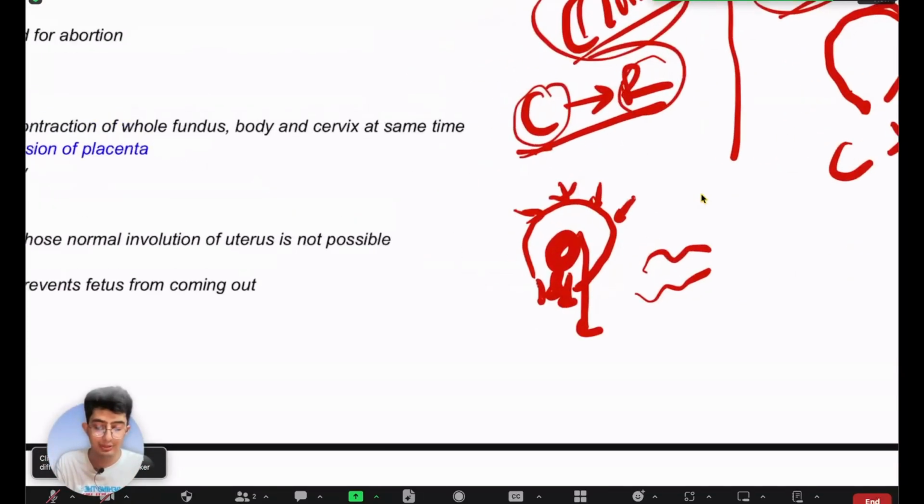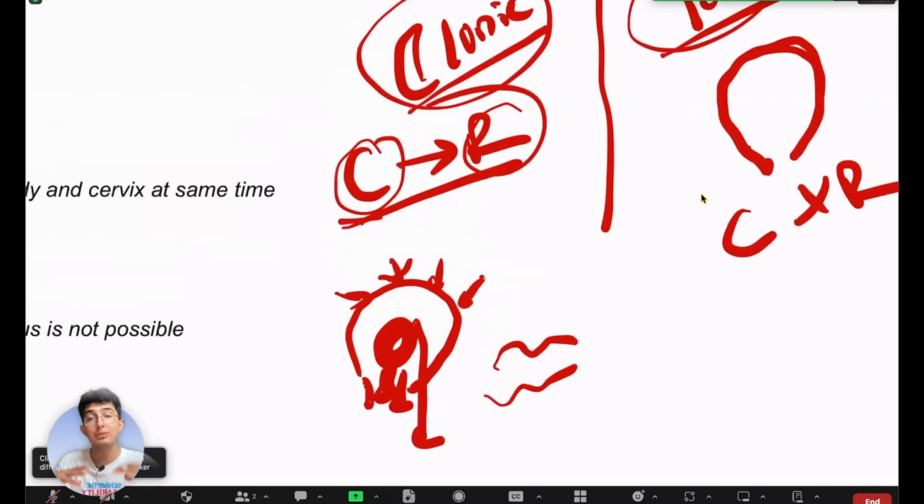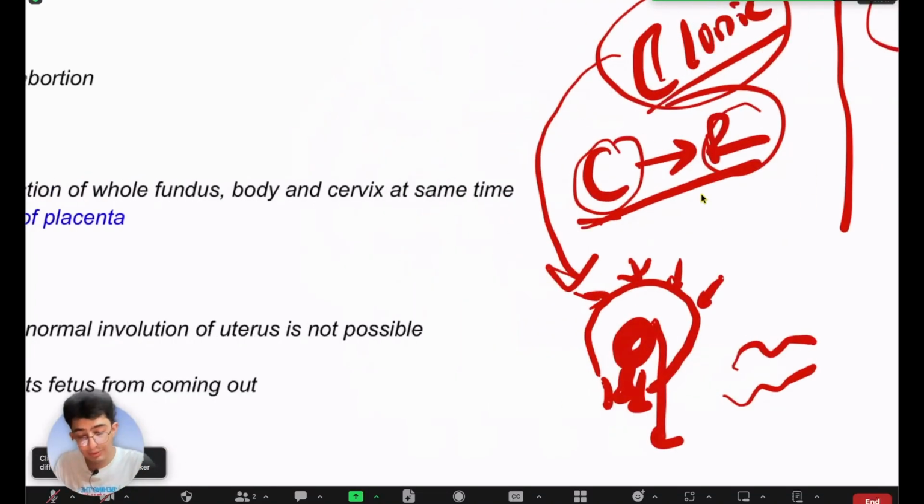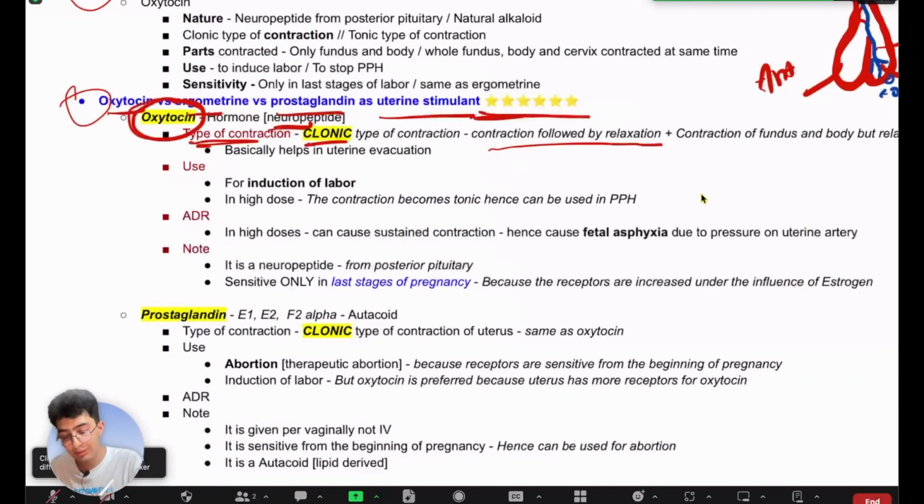So clonic type of contraction happens. It is a type of contraction in which contraction is followed by relaxation. And why is it important? Because if you want to push something out of the uterus, you have to contract and relax the uterus, right? So we studied that oxytocin is the drug that causes clonic type of contraction.